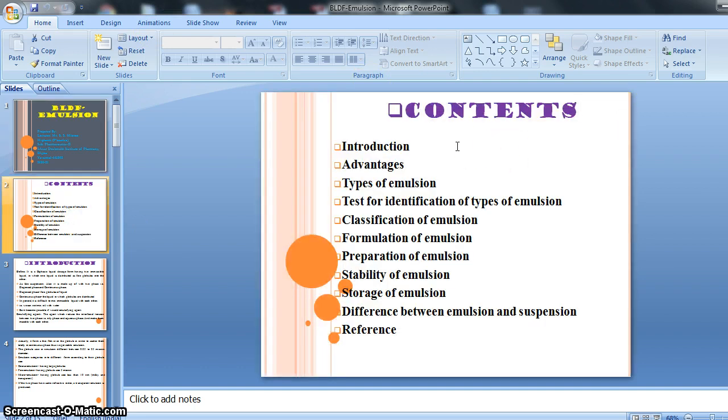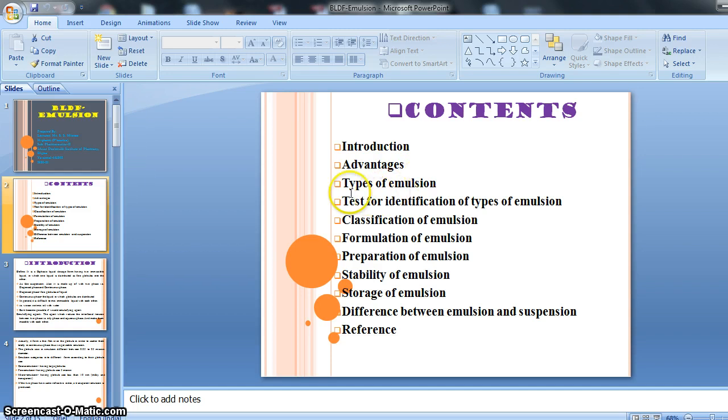In this new chapter, we will cover the following topics. First, the introduction of emulsion. Then the advantages of emulsions.